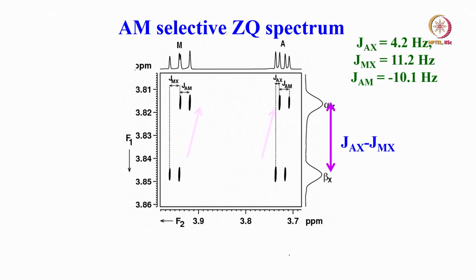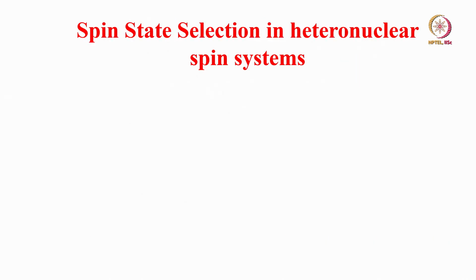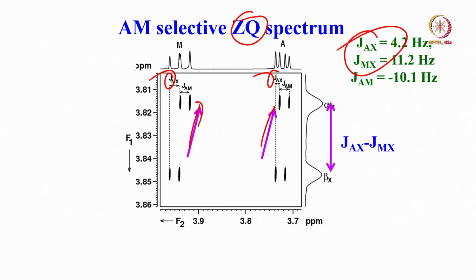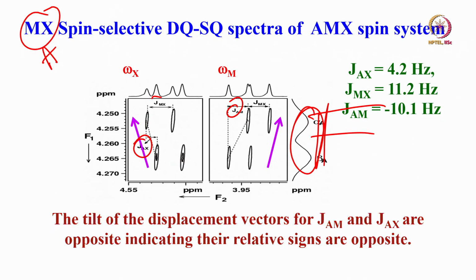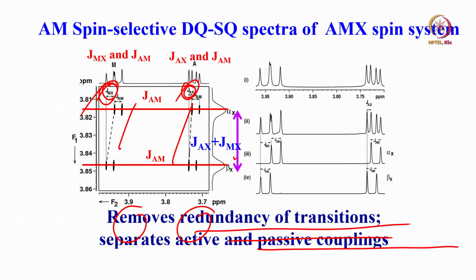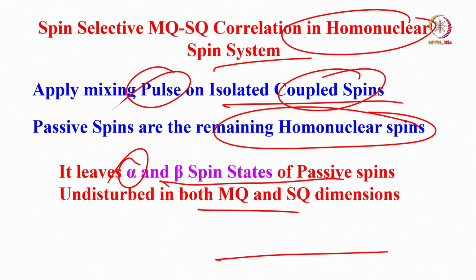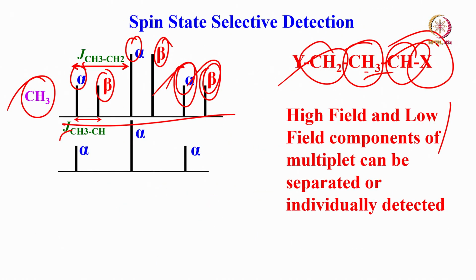So we can find out the AM selective ZQ as well. Again you can see these two are tilted in the same direction. This tells me MX and AX have the same sign. Okay. So, spin state selective detection: now what we did is we go back and use this logic and find out in this non-selective case we saw the spectrum,